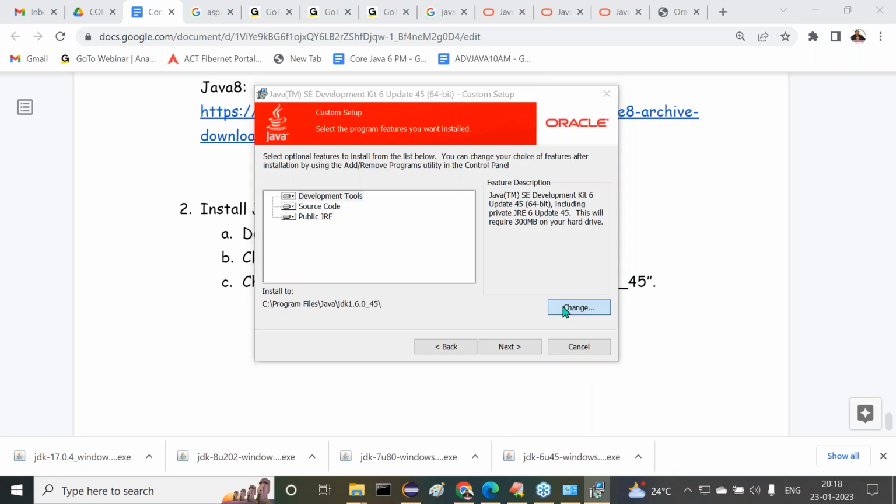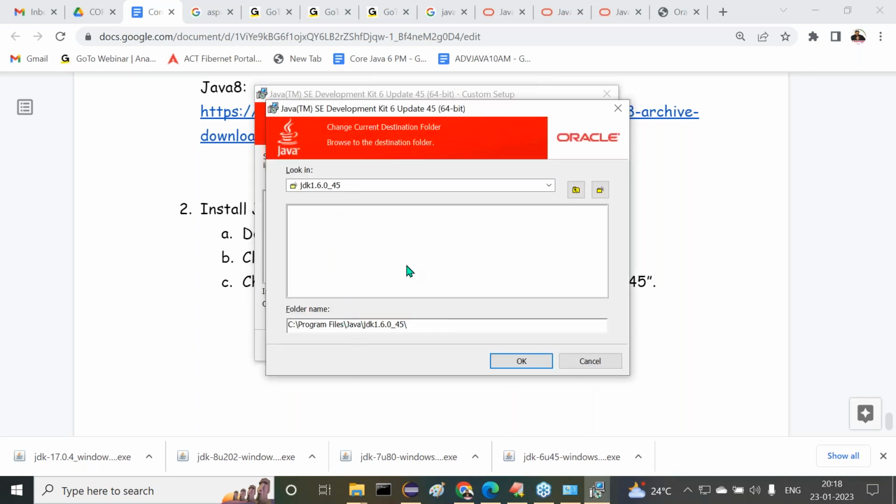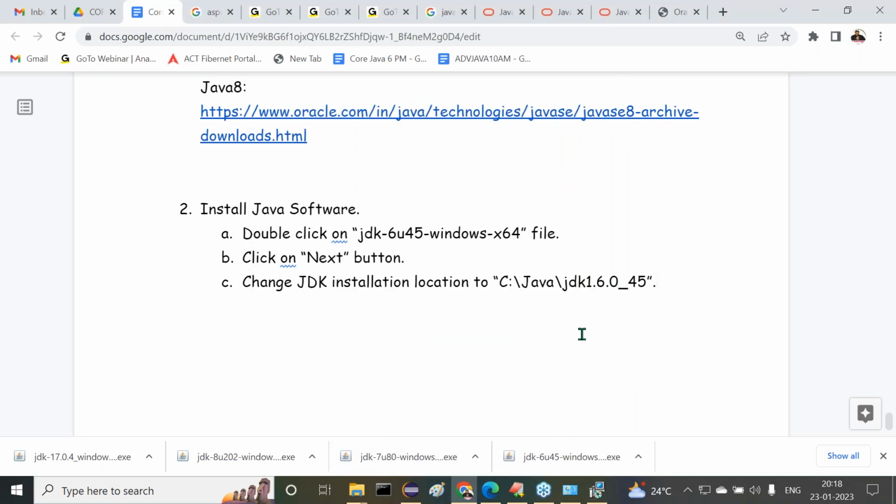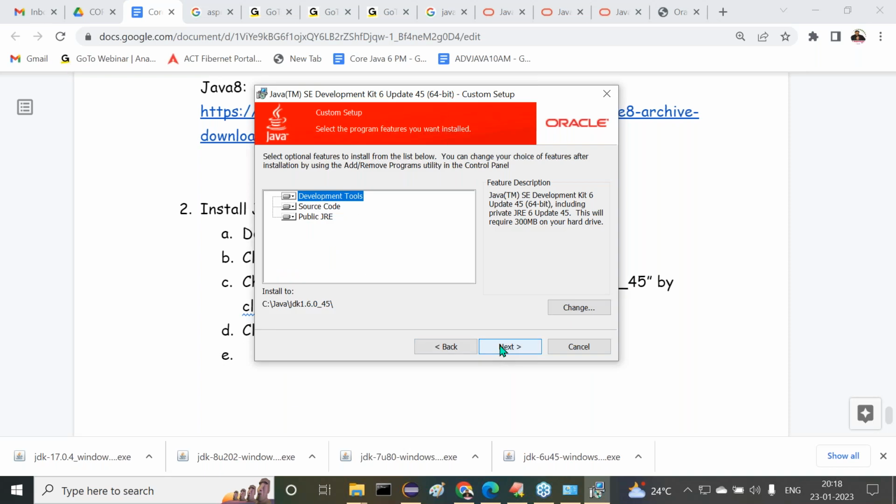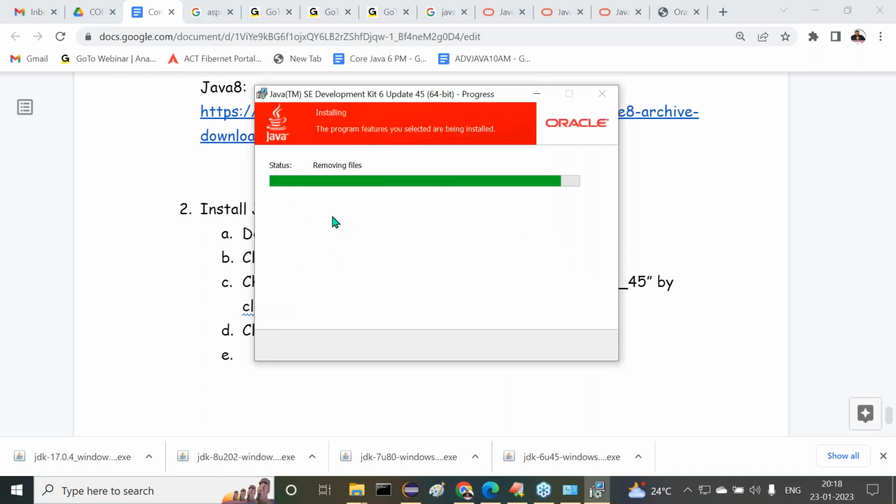Now observe carefully. Let me click on this change button. Simply, we have to remove Program Files, not more than that. Just remove Program Files, and I provided that location. Click on the OK button. Then the location changes automatically. Change that location by clicking the change button, then click on the OK button. Right, sir. Whenever we click on this OK button, click on the next button. That's it. It is going to install the JDK.